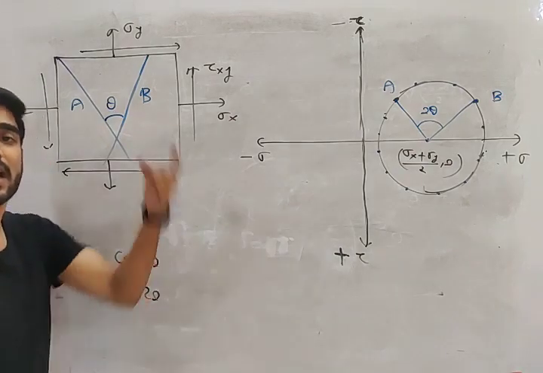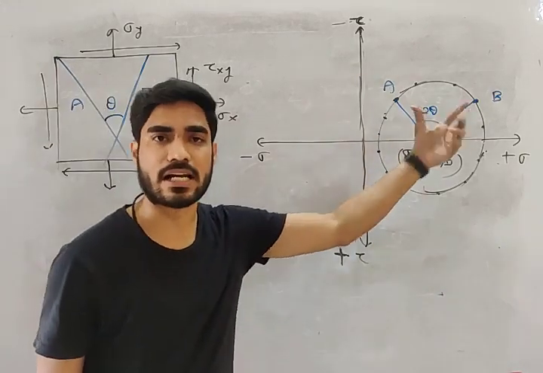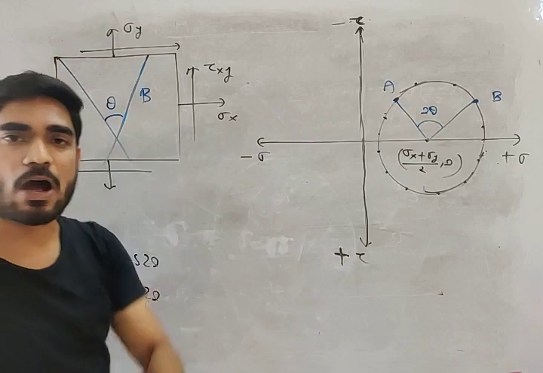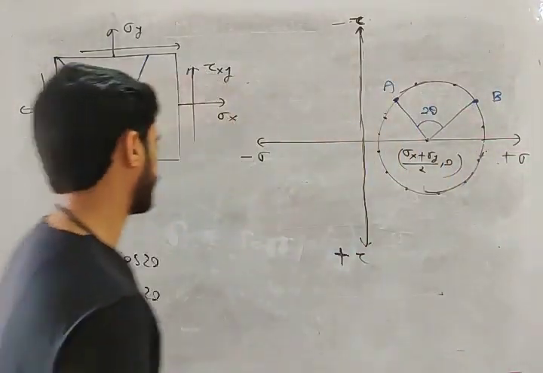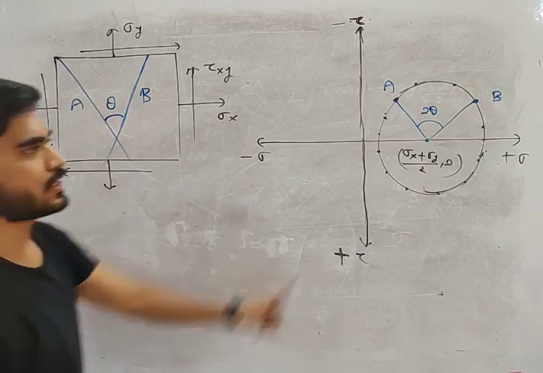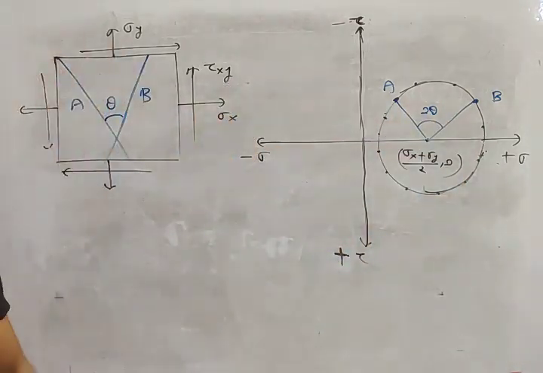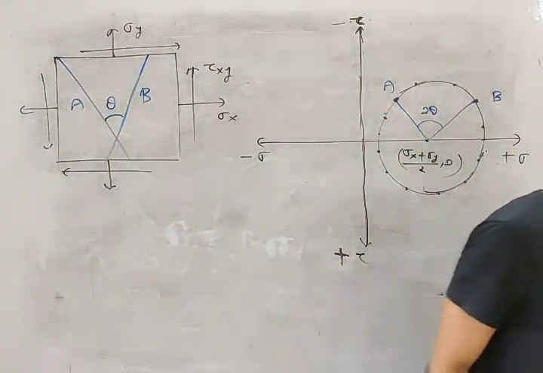Every angle is 2 theta. And from the equation, we derived Mohr circle. So that's why any angle theta will become 2 theta on Mohr circle. Different points on the Mohr circle are representing different planes. Do you understand this?